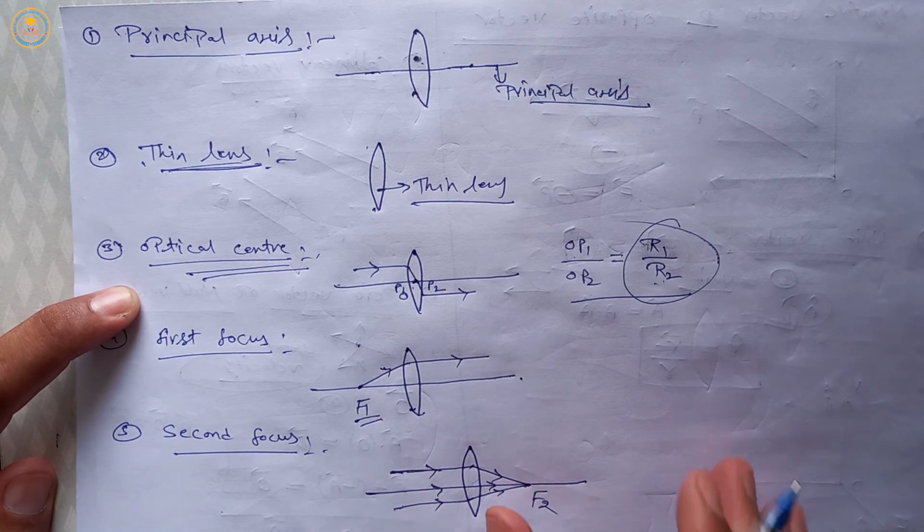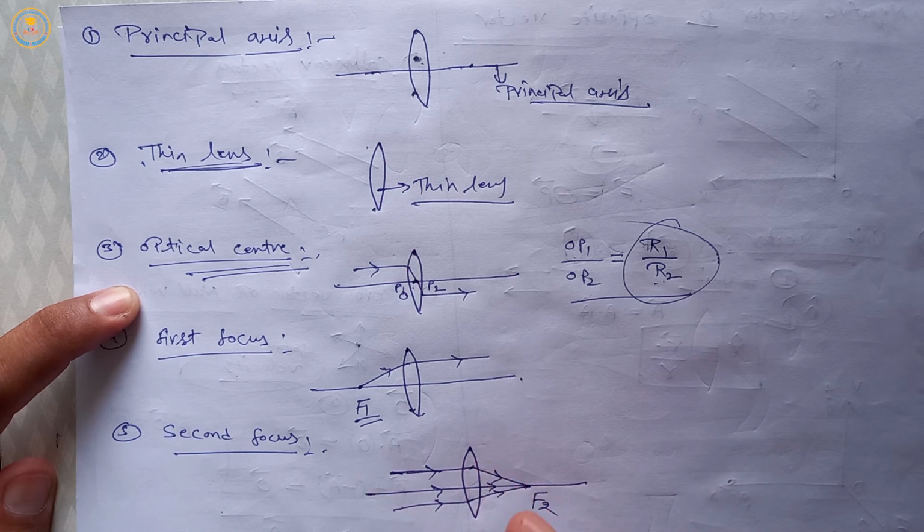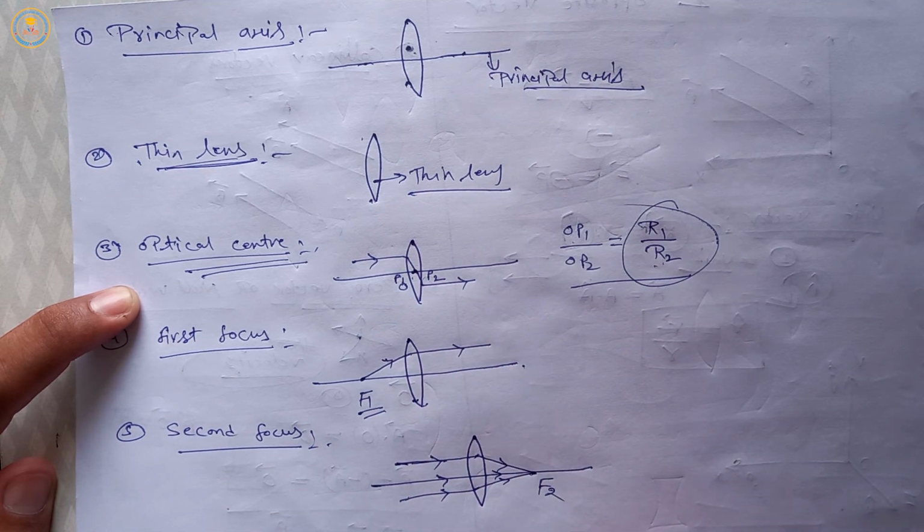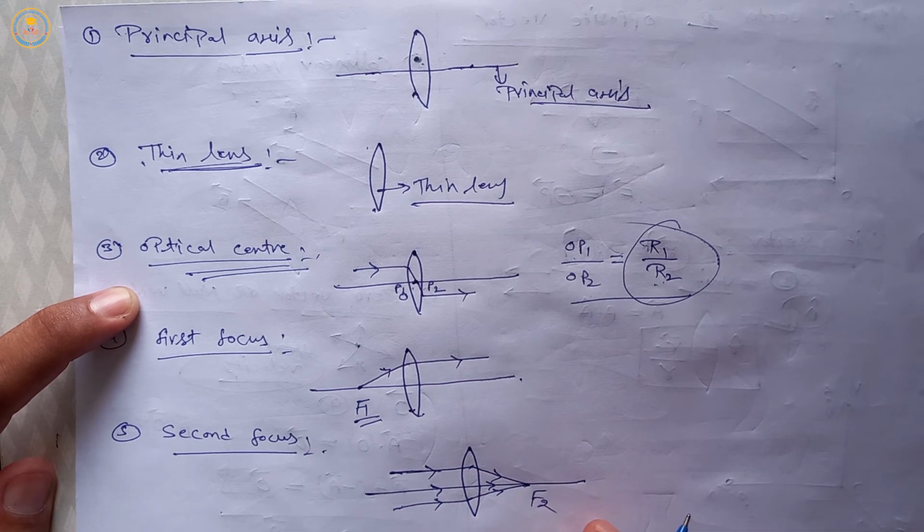Clear? Rays parallel to the principal axis incident on the lens, after the refraction converge at a point, or appear to converge at a point on the principal axis, then this point is called second focus, denoted by F2.